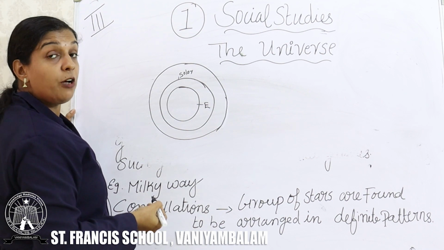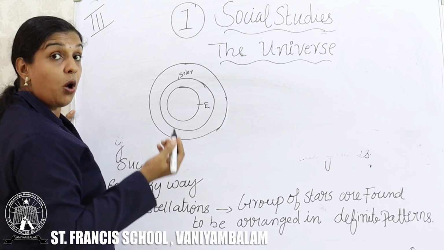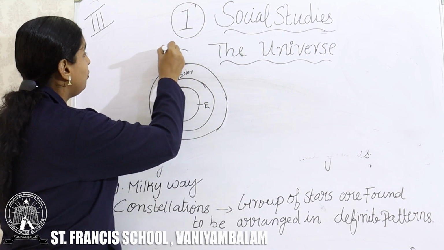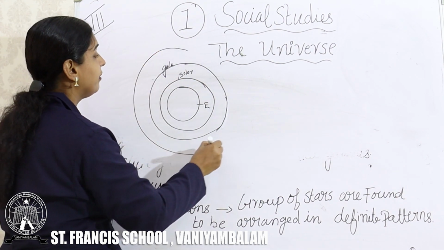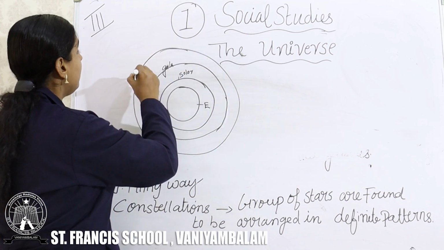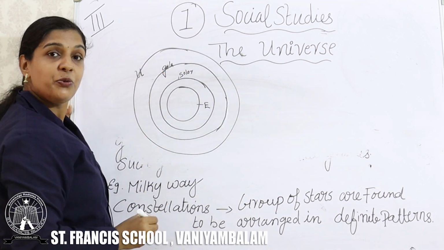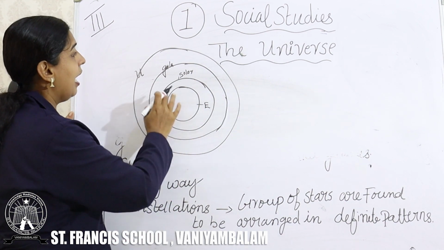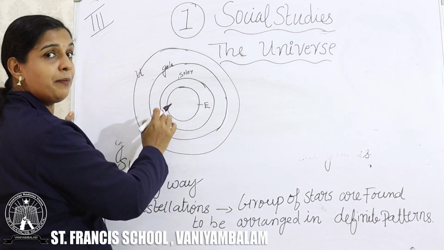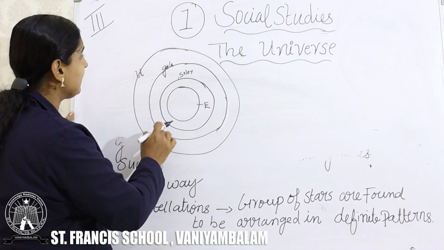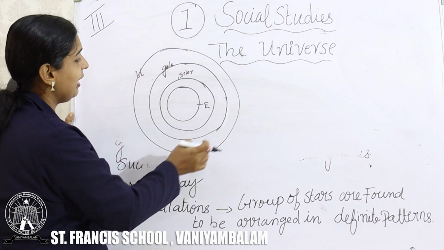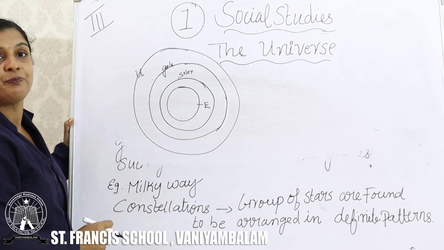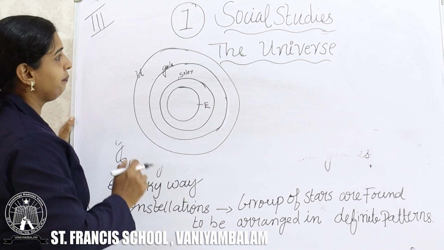Galaxies. Thousands of galaxies are there. How many galaxies? Thousands of galaxies are there. And the last one includes what? The universe. Simple, isn't it? This is the earth, hundreds of solar systems, thousands of galaxies, and last comes the universe. Clear for you now? I think it's clear for you through this.